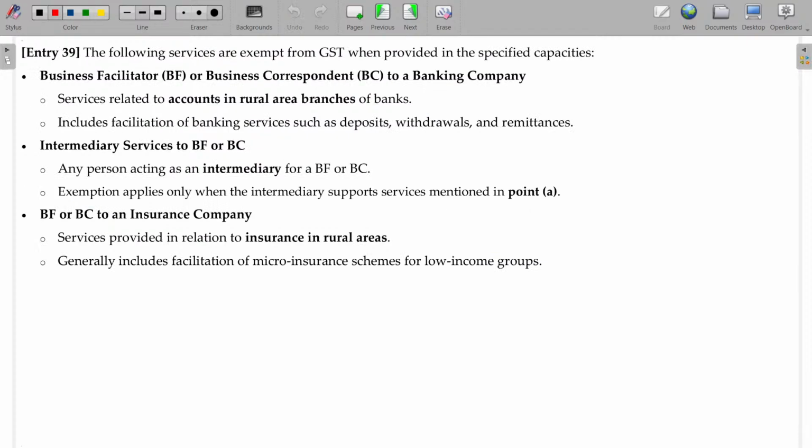Now, entry number 39. Let me try to finish up this one. Services by business facilitator or business correspondent to banking company. In the case of a banking company, a bank, there may be a business facilitator or business correspondent.